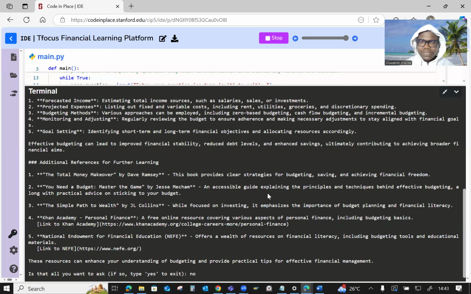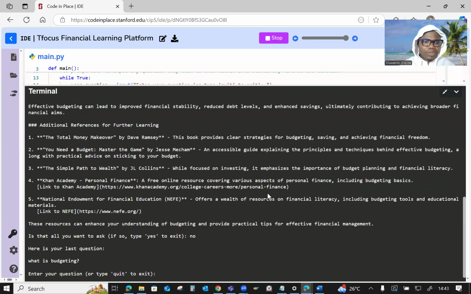Now the challenge is I was trying to remember my last question. If I click no, I'm not ready to exit, enter, it will tell you, here is your last question, what is budgeting?